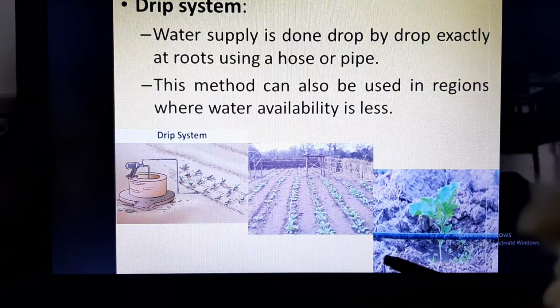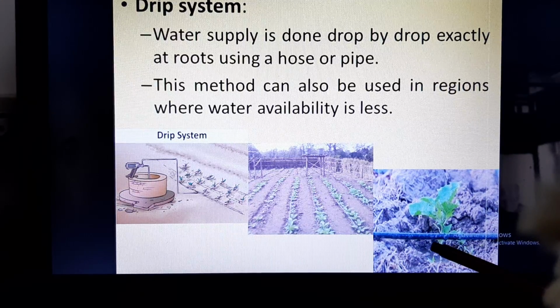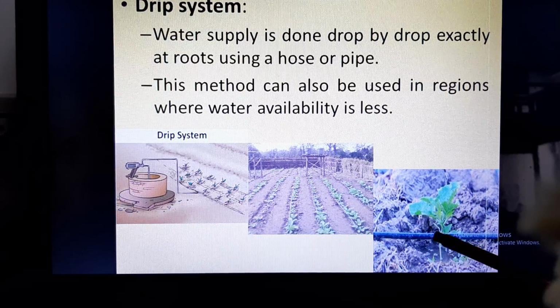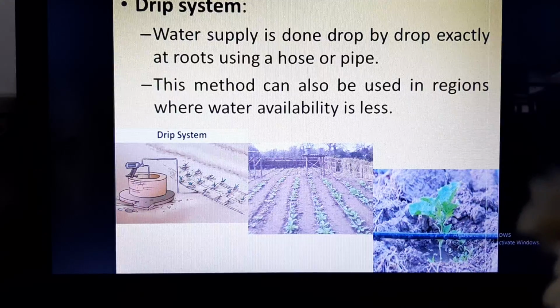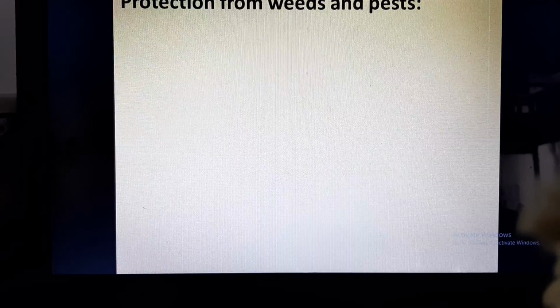And you can see here these kind of pipes are passed through each plant, and here you can see the water is supplied drop by drop. So it saves a lot of water.